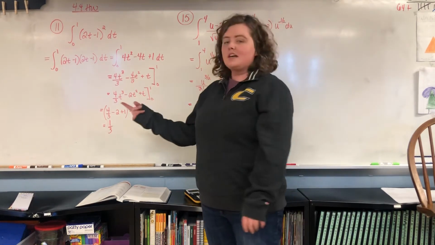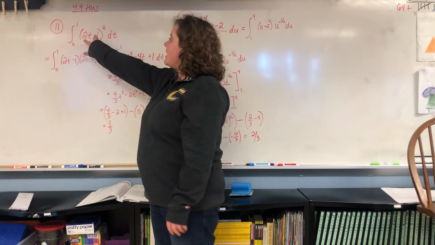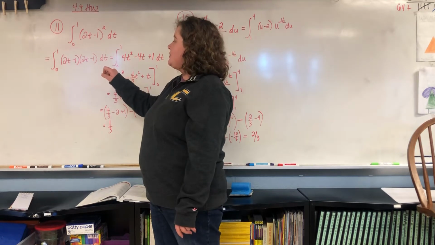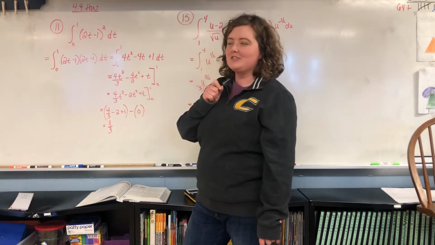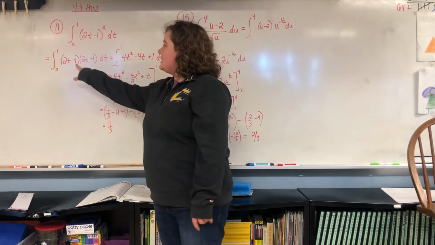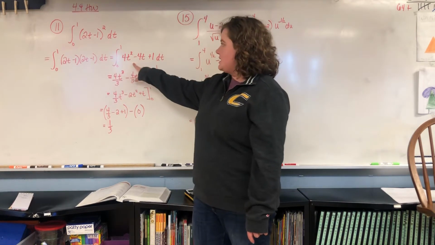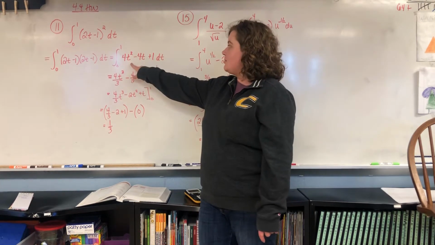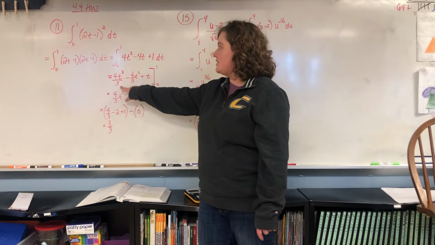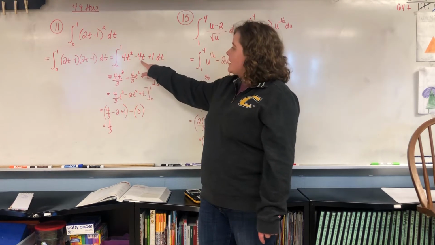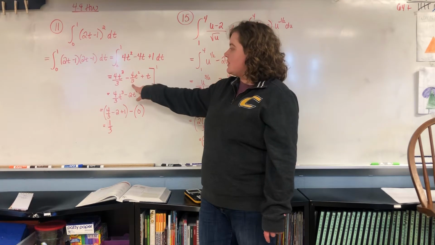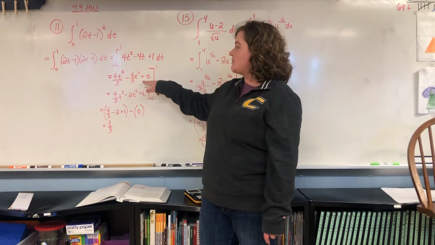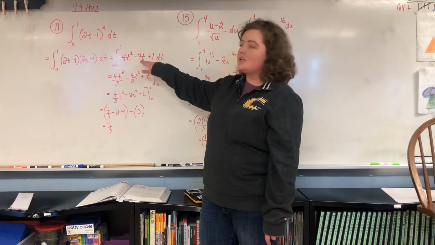So like number 11, I chose this one because I wanted to show you something. When you've got a quantity being squared, you need to FOIL it out, because we haven't learned how to do chain rule stuff yet. So you FOIL it out and you get a polynomial: 4t squared minus 4t plus 1. Then we take the antiderivative. t squared becomes t to the third power divided by 3. Bring the 4 along with you. Negative 4t becomes negative 4t squared divided by 2. And 1 becomes t. Remember, you can check yourself by taking the derivative of this; you should get the original equation.